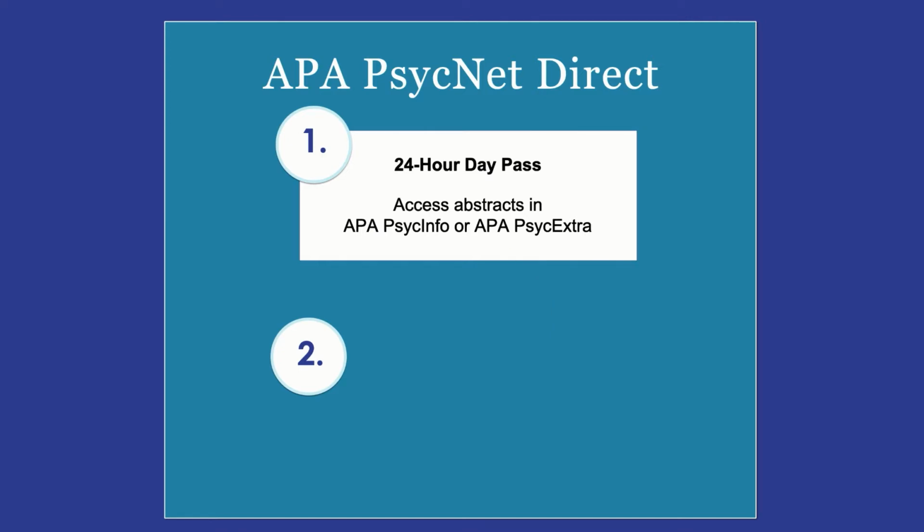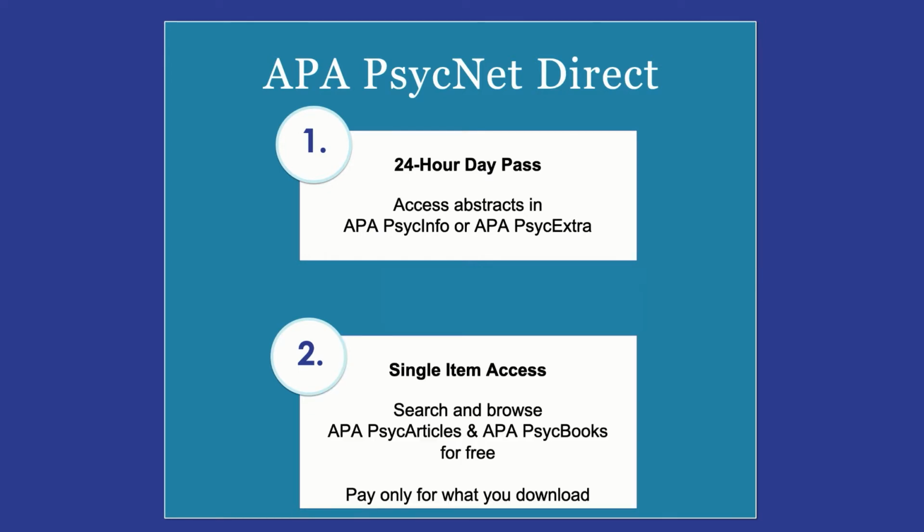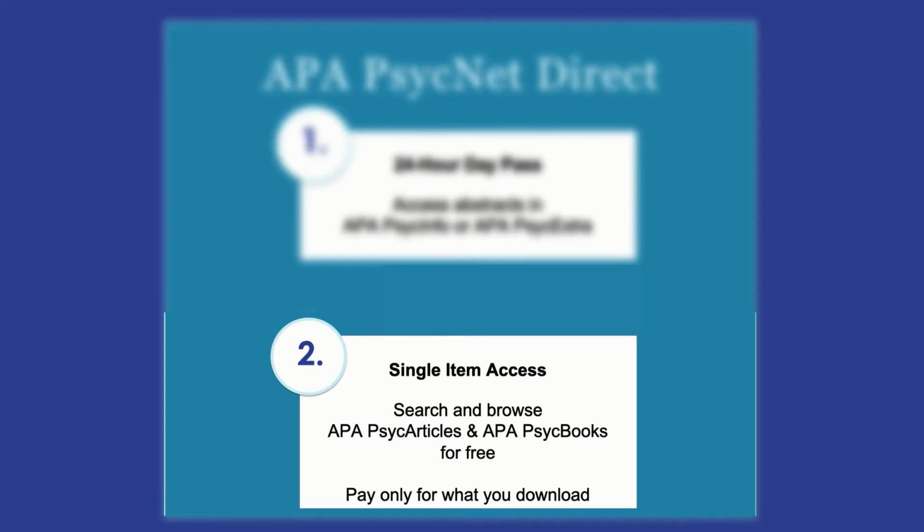But if you're looking for just a few items on a specific topic, you may prefer to use APA PsycNet Direct's single item access. With this option, you'll search and browse APA PsycArticles and APA PsycBooks for free, paying only for what you download. We'll focus on this second option for the rest of the video.